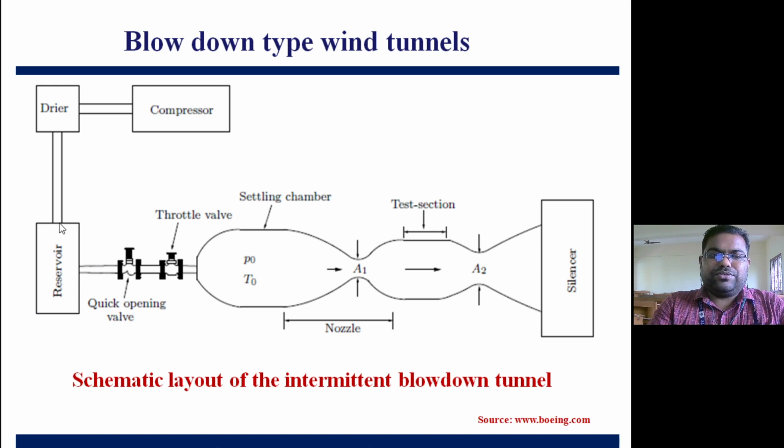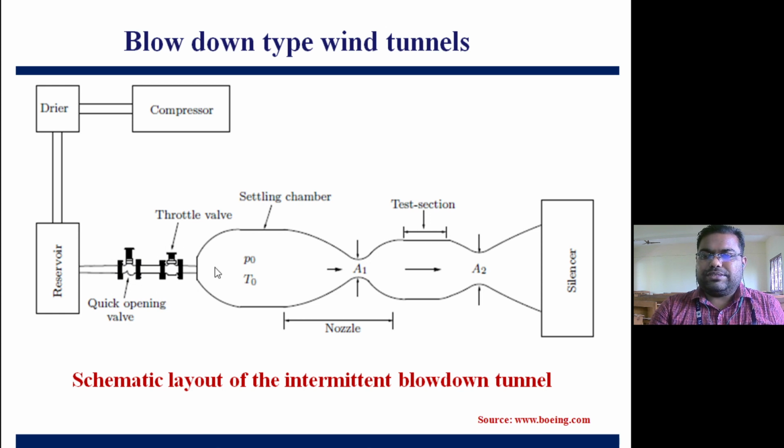When you are pressurizing it, we need a compressor, right? The compressor is here, and then the dryer. Let's suppose the airflow coming out of the compressor has any moisture content; it will be taken out in the dryer. Then the dry air at very high pressure will be stored inside this reservoir, right? And these are the two valves, right?